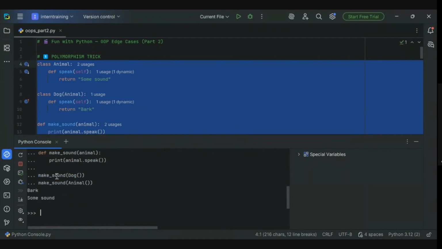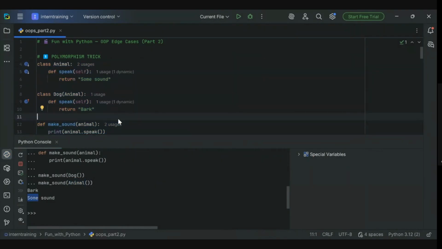The first call is giving us bark because we have called dog. And when we call the same function with an object of the animal class, it is giving us some sound. So this is a clear indication that we have runtime polymorphism present in Python, and this is how we can achieve that.